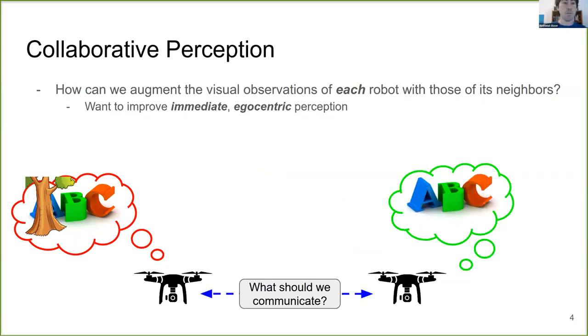To this end, we asked the following question: how can we augment the visual observations of each robot with those of its neighbors? Specifically, we want to improve immediate egocentric perception, meaning for a single snapshot in time, how can each agent enhance its local inference, especially when it has access to the current observations of its neighbors?